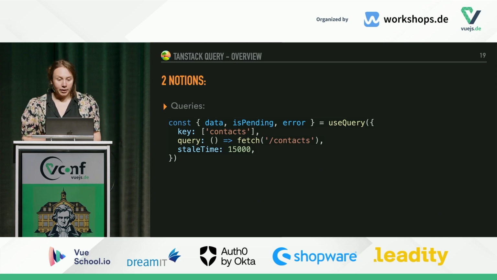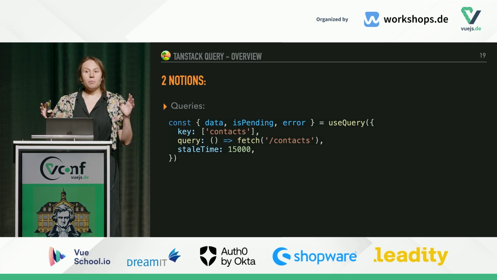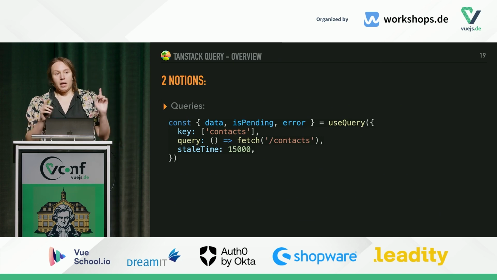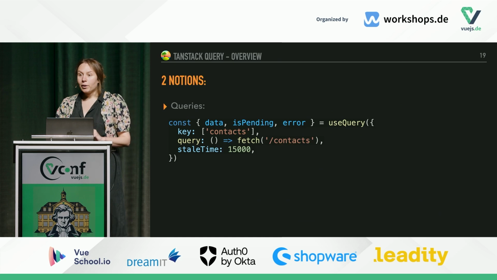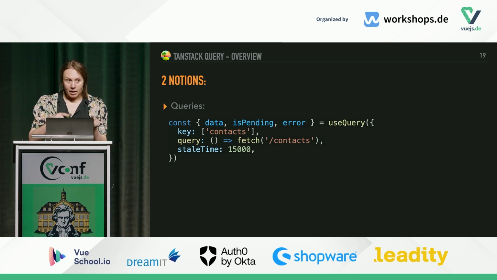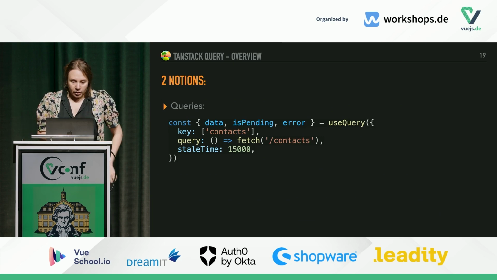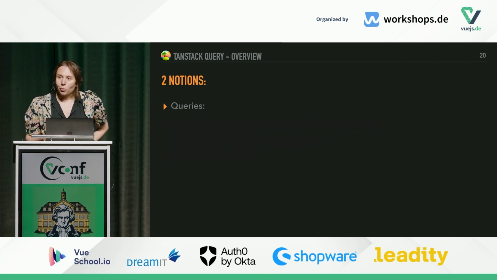Here, for example, I have the stale time, which is probably the most important option, which is the amount of time during which the query will be considered as valid. This means that if we need the data of this query before 15 seconds, we will not refetch. Whereas if we need this data after 15 seconds, we will refresh the data to make sure it's fresh. I will show you in a few minutes. So that's all for queries.